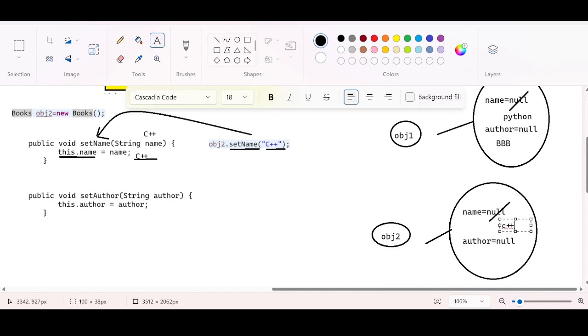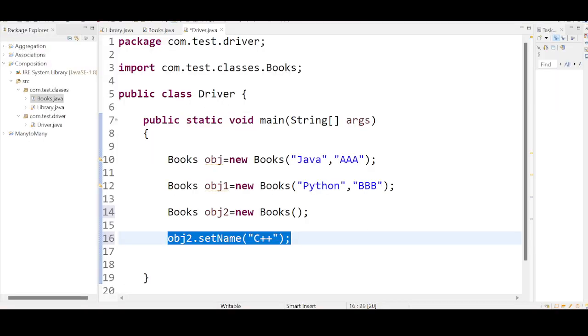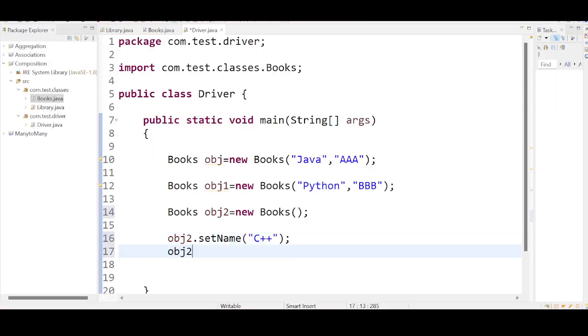So by using setters also you can initialize the instance variables. That is what I wanted to say. One more is pending: author. For that, obj2 dot set author. Author is going to be CCC.